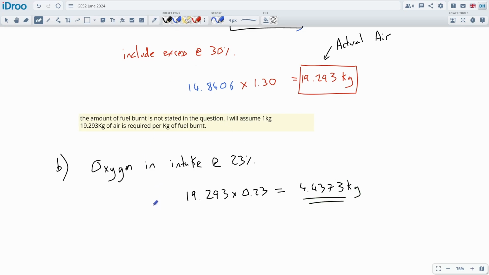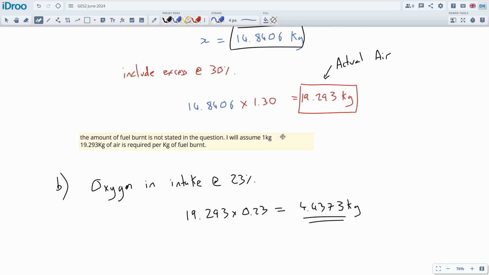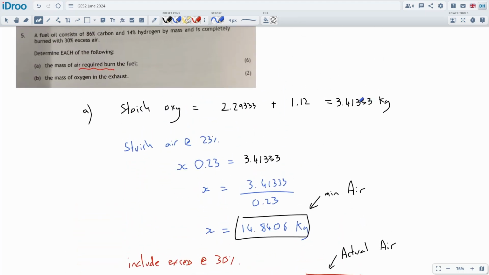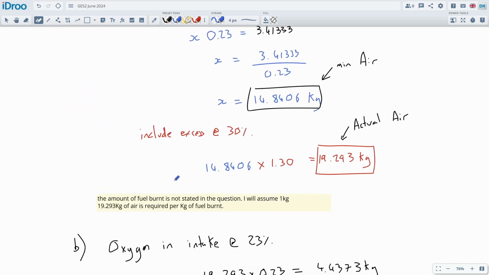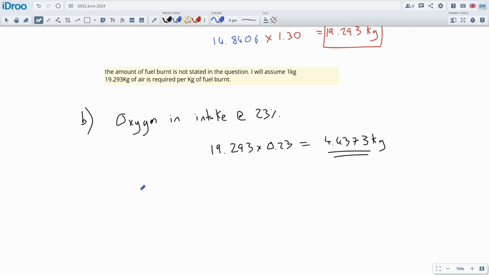And then we're going to remove some of the oxygen because we're going to use most of it, and the only oxygen really that's going to be in the exhaust is from the excess air that won't be burnt. So let's see. We're going to take the intake oxygen minus the burnt oxygen, which will be equal to exhaust oxygen.